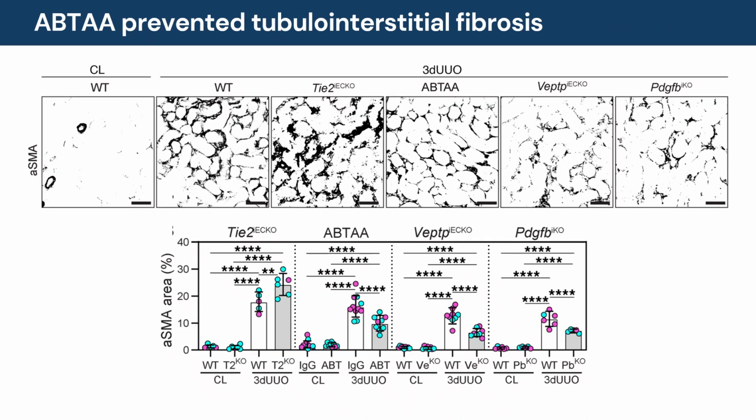Tubular interstitial fibrosis is the final step in kidney disease injury. We measured fibrosis in renal cortex by immunohistochemistry for alpha-smooth muscle actin. Fibrosis was induced by UUO kidney injury and worsened in TIE2 knockout mice. In contrast, ABTA treatment and VPTP knockout reduced fibrosis. Knockout of PDGF-B also reduced fibrosis.